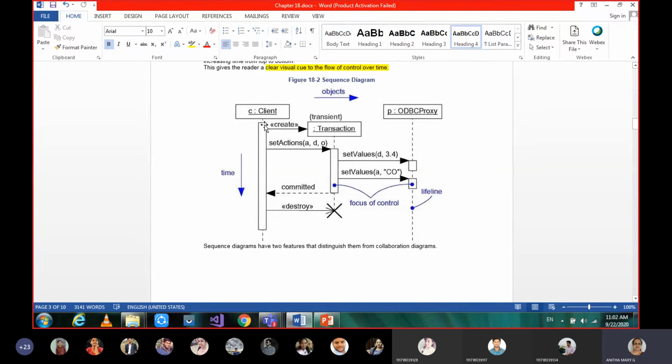So if you can see this client, it is active. Why? Because it is sending here and receiving and then destroying. Here also the transaction is active only when it is receiving and sending back, only that period it is active. Here the server also is active when it is getting some message. I hope all of you understood what is focus of control. The same example you can remember, and easily you will be able to write this diagram.